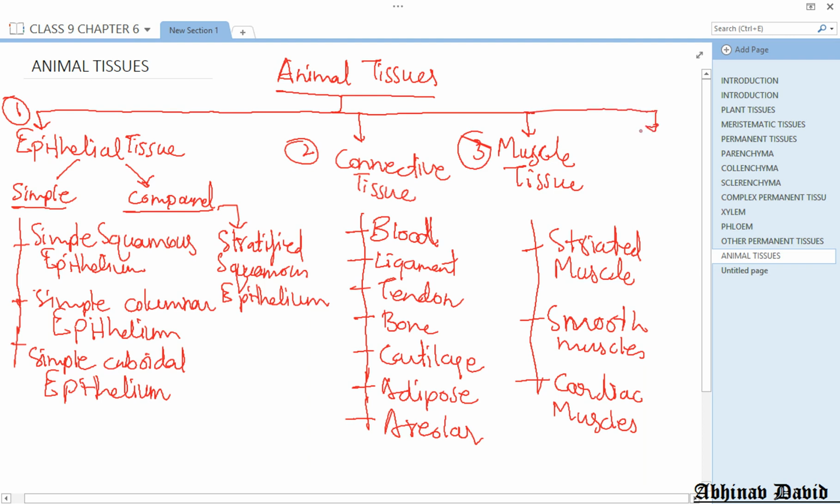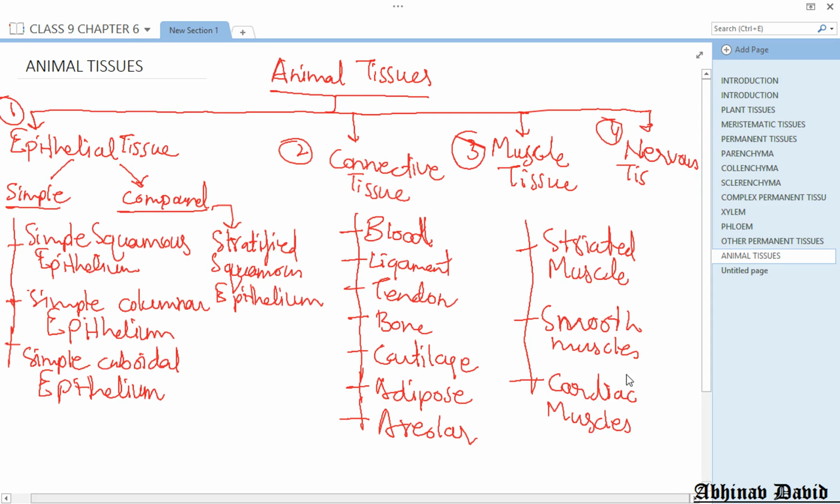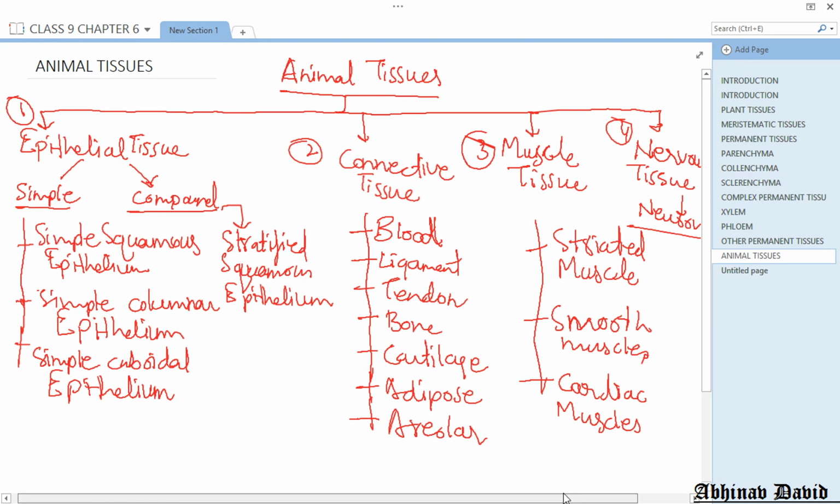And then the fourth tissue is called nervous tissue. Okay, nervous tissue. And this nervous tissue is made up of neurons or nerve cells. Okay, so this is the outline of the different types of animal tissues. I will recall it one more time. So there are basically 4 types of animal tissues.